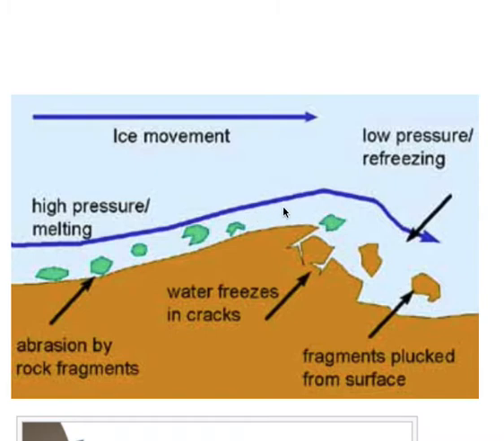As the ice moves in this direction, once it is melting, the water moves into this crack, and when it comes to winter time or autumn, it freezes. The crack filled by water becomes ice and it expands, because it is the nature of water. When it converts from the liquid state to solid, its volume increases. So this leads to the plucking of this part, that is, fragments plucked from the surface.